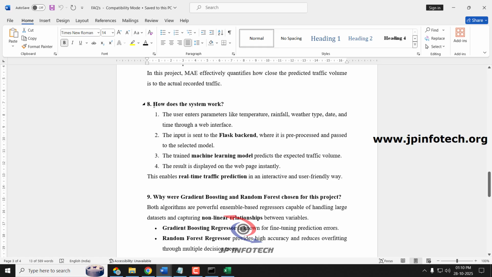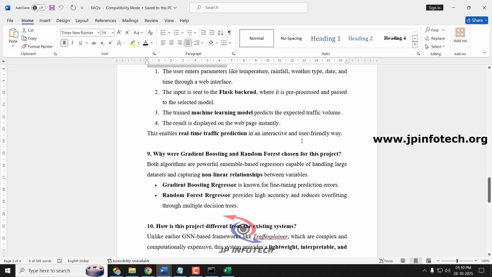Next question, how does the system work? First the user enters the parameters like temperature, rainfall, weather type and so on, and selects the model they want. This input is sent to the Flask backend, where it is pre-processed and passed to the selected model. The trained machine learning model predicts the traffic volume, and the result shows what kind of traffic volume it is: low, high, or medium.